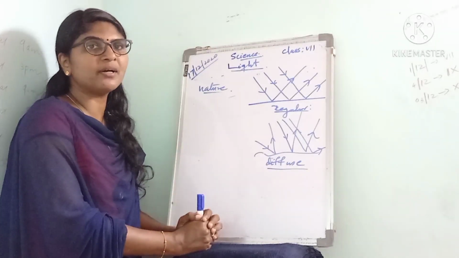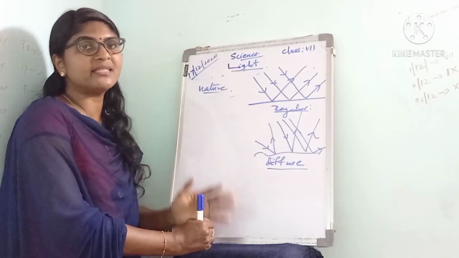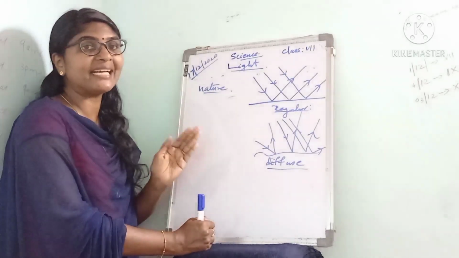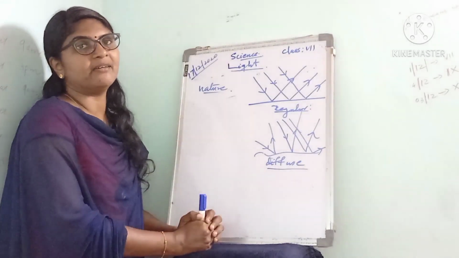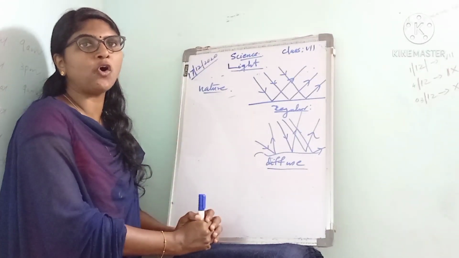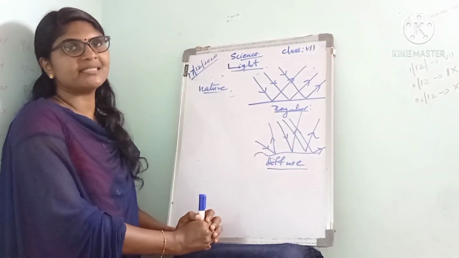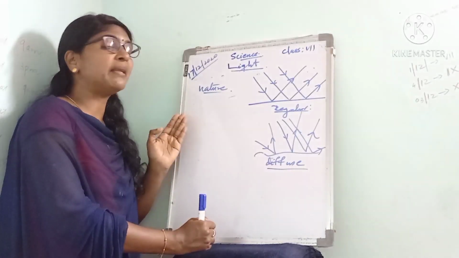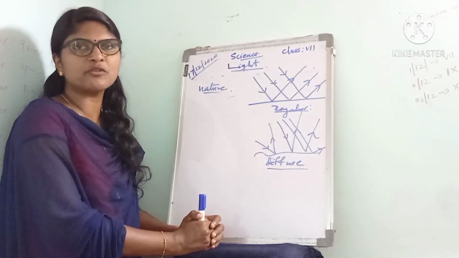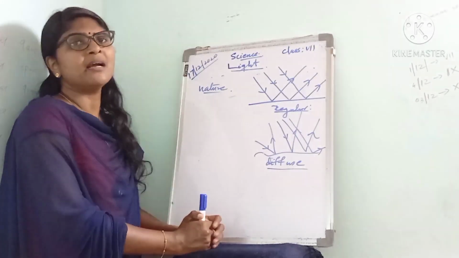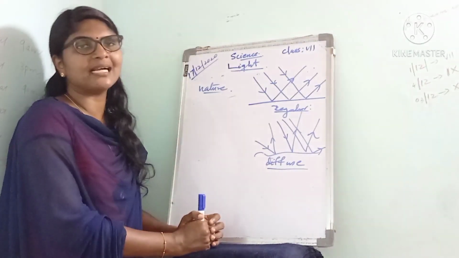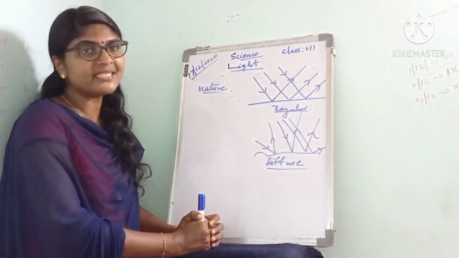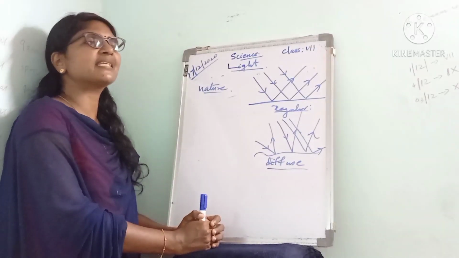White light consists of 7 colors, starting from violet to red: violet, indigo, blue, green, yellow, orange, red. Next we came to reflection. What is meant by reflection of light? The bouncing back of light when it falls on a surface is called reflection.